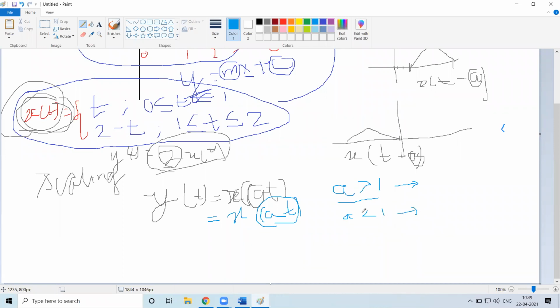If a is greater than 1, we have a compressed version of the signal. We have compression applied. And when a is less than 1, we have an expanded version of the signal.